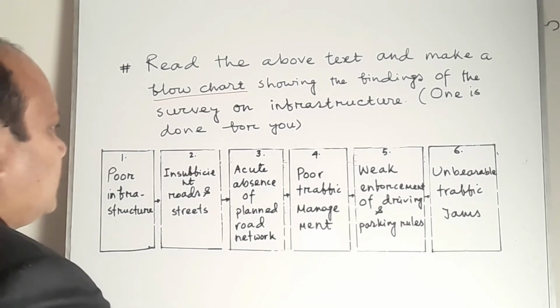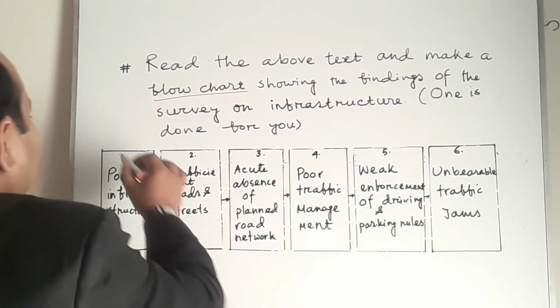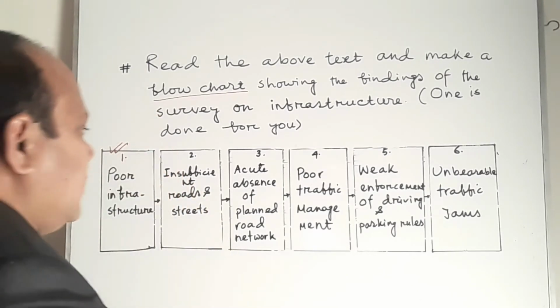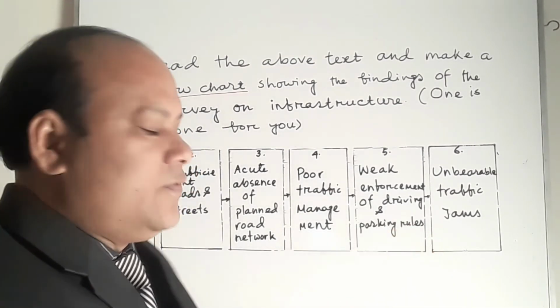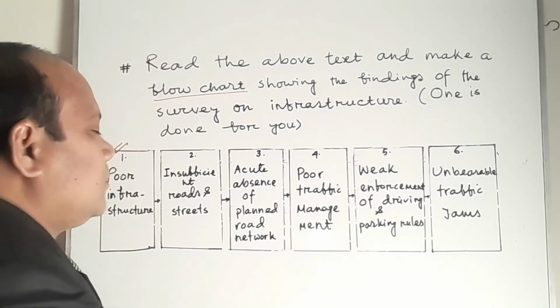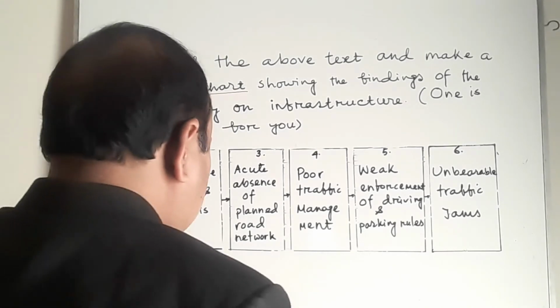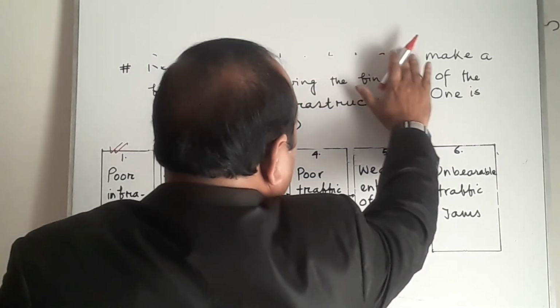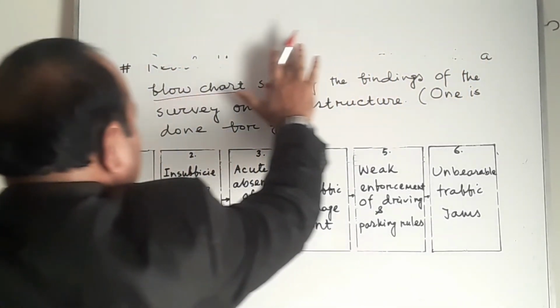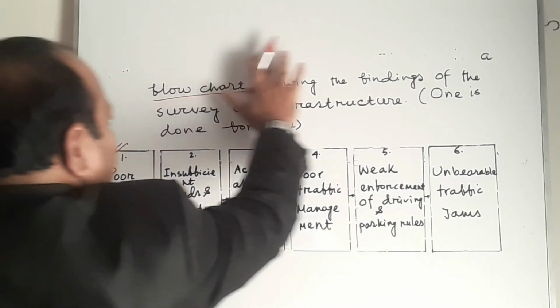One is done for you. And this is the question. The first one was given, and I have written all the required information. Now come to the point, how can we write this question? We can write this question in this way, like this is the answering mode.